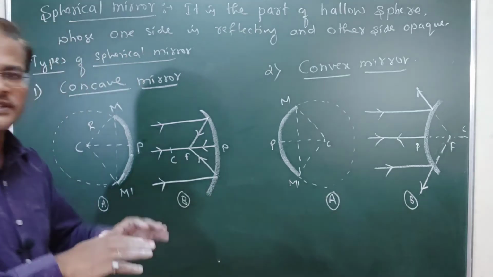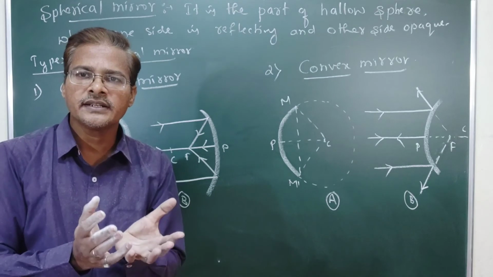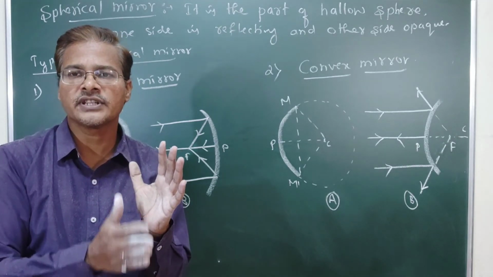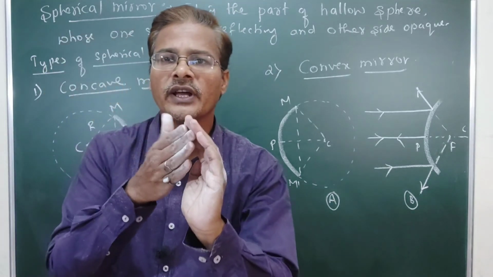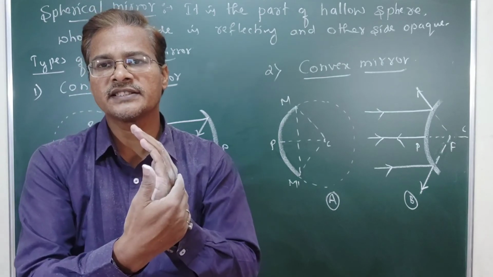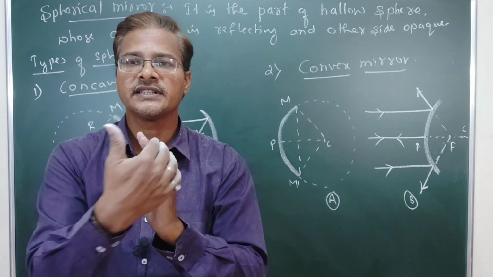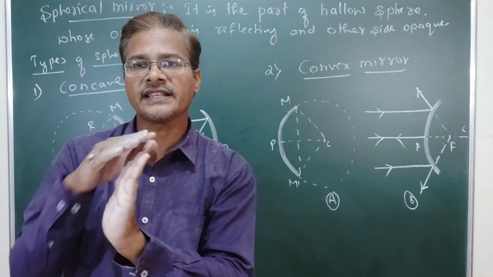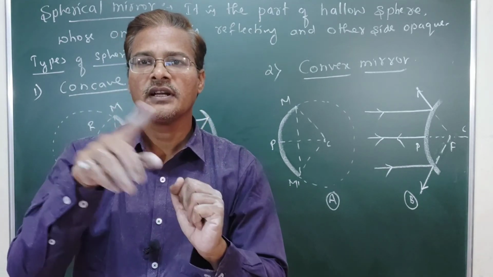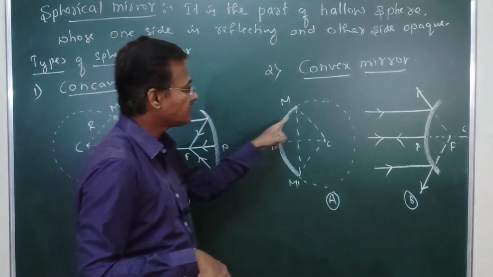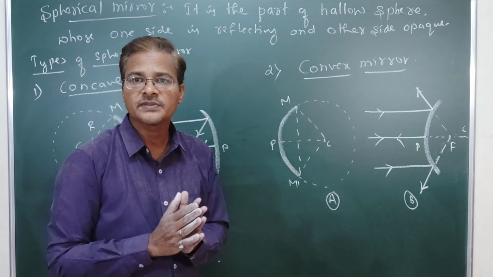A spherical mirror is like one hollow sphere. If you cut it, you get one portion, just like my hand here. One side is white and the other side is black. We think of the white as the smooth reflecting surface and the black as the silvered one. If the inner surface is silvered and the outer is smooth, that we call a spherical mirror.